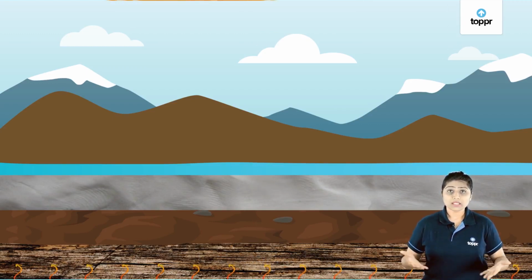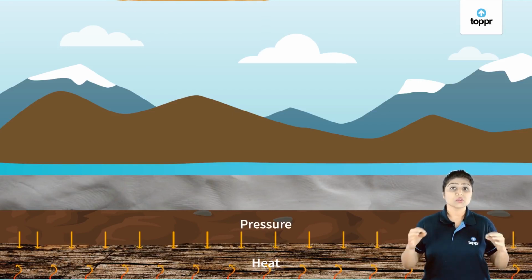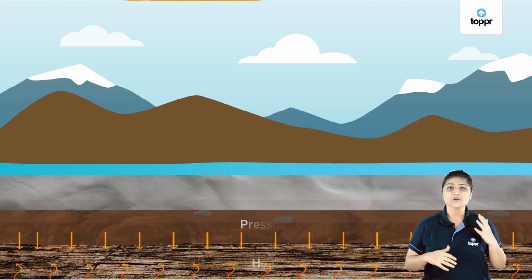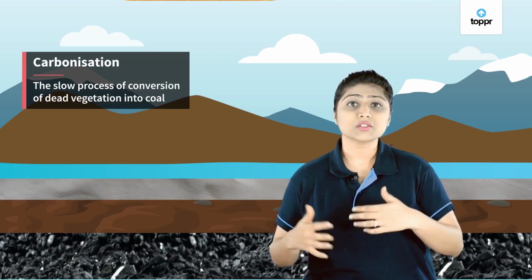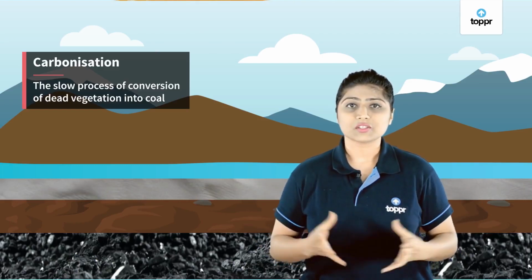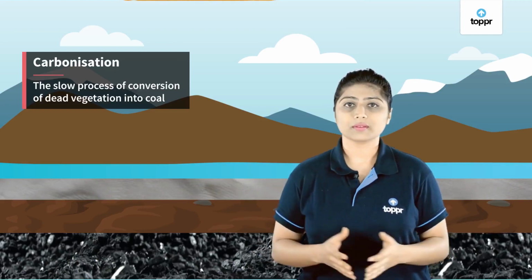Now, due to ground heat, pressure, and absence of air, the wood of these trees got converted into this amazing substance called coal. This is how coal is formed, where it takes millions of years for dead vegetation to convert into coal. Now, the slow process of conversion of dead vegetation into coal is called carbonization. So, what is carbonization? The slow process in which the dead remains get converted into coal is called carbonization. So, this is how coal is formed.